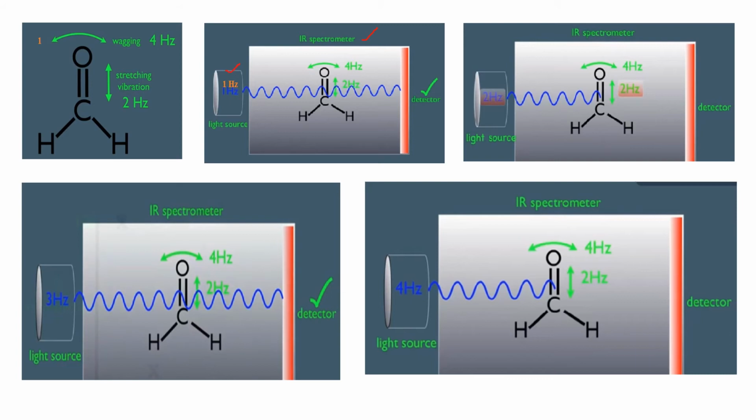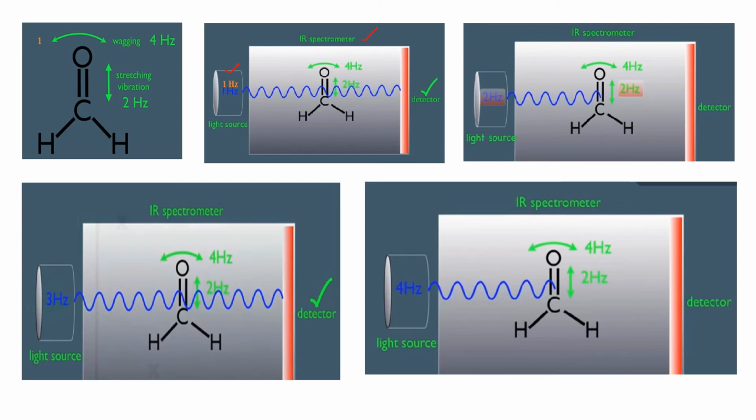There is a detector in the spectrometer which can detect the radiation. Since the natural frequency of one vibration is 2 Hz and the other is 4 Hz, this 1 Hz is not matching with any of these frequencies. So, the entire light is transmitted out and will be taken by the detector.